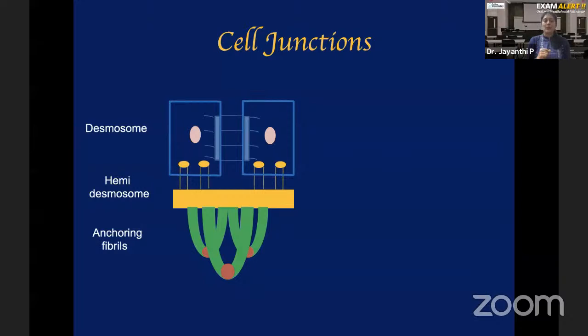And lamina reticularis, the third layer, is made up of, again, collagen fibers called anchoring fibrils, which is nothing but type 7 collagen. So lamina lucida is made up of a protein called laminin, lamina densa contains type 4 collagen, and lamina reticularis contains type 7 collagen, which is also called anchoring fibrils. Now, what happens in autoimmune diseases is that immune cells and immunity are supposed to work against foreign antigens.